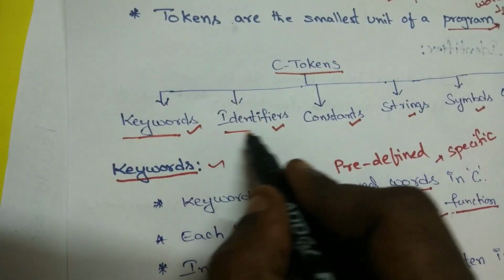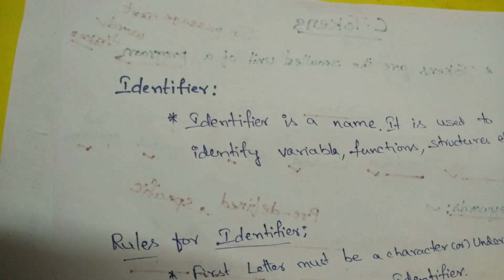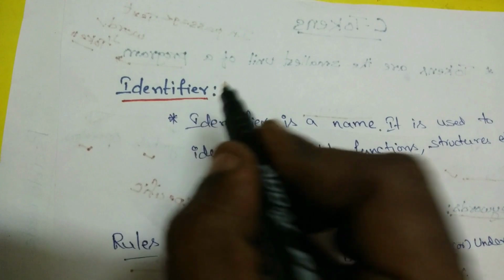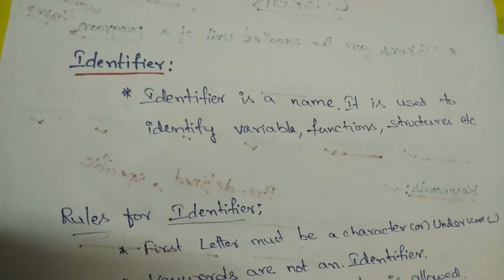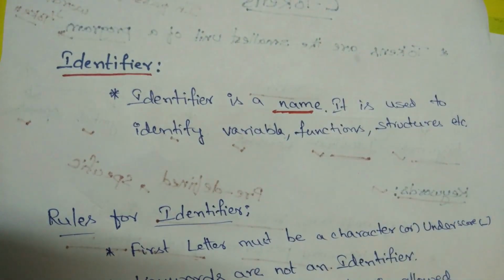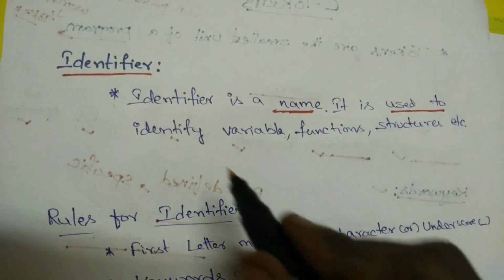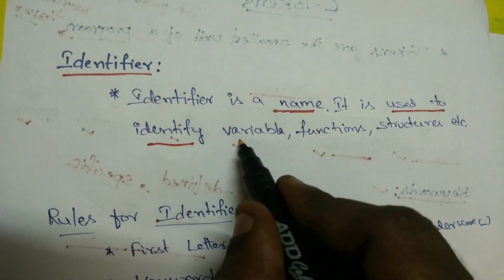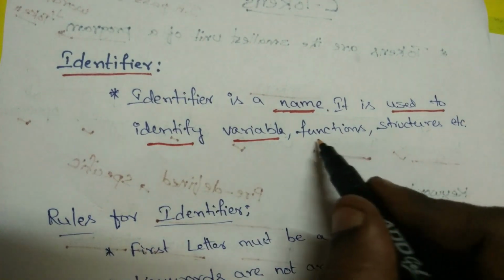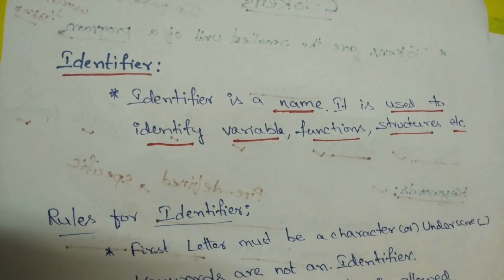Now what is the second one? Identifiers. See, what is meant by identifier? The identifier is a name. Then what is the need of this name? This name can be used to identify variables, function names, structure names and anything else.